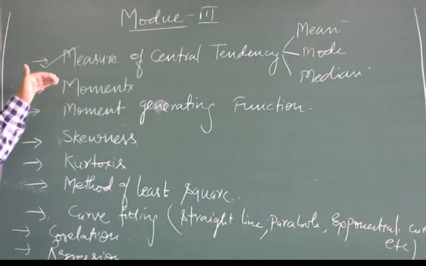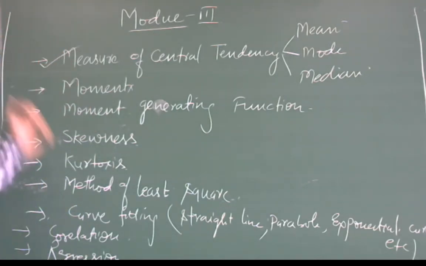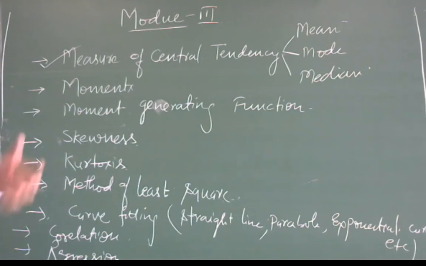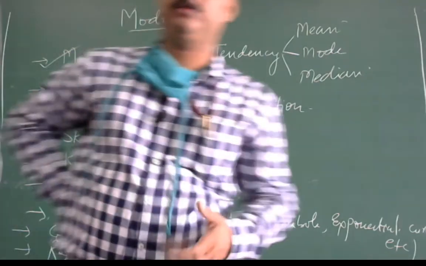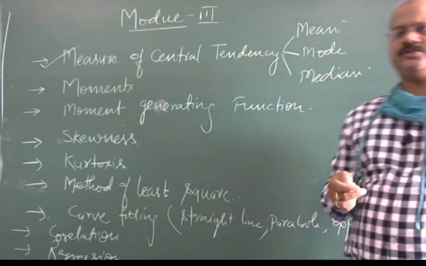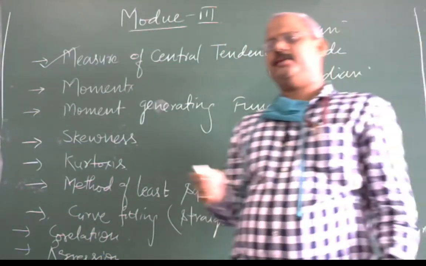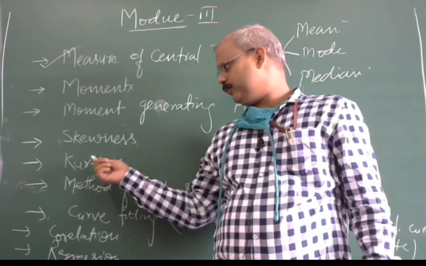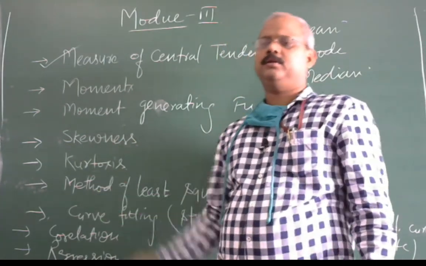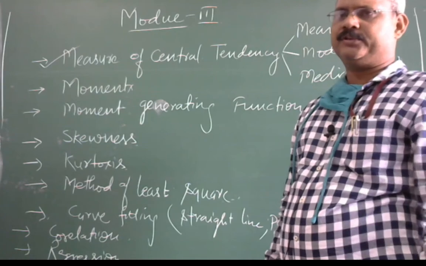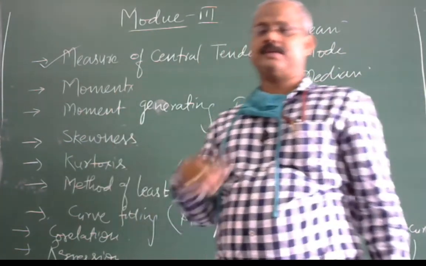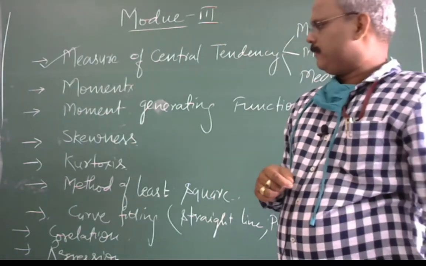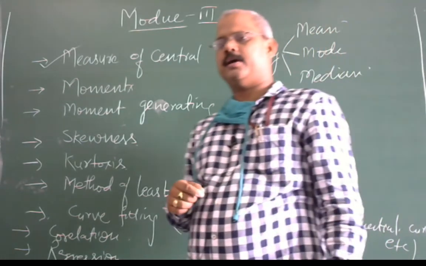After that, you will find the moments. I will discuss that moment is a statistical tool used to describe the nature of the function, whether the function is skewed, or in the given function whether kurtosis exists or not, which type of kurtosis, which type of skewness exists.